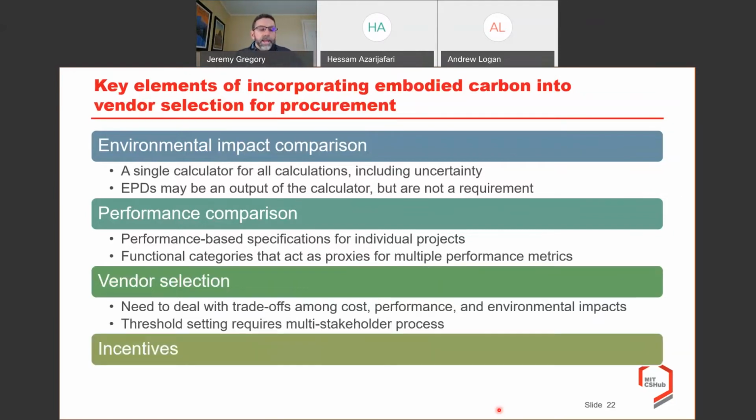or set up those thresholds using the multi-stakeholder process that could then account for how we do performance comparison. And lastly, something I'll just mention, but I didn't really go into much, is I think that when you set up these procurement systems, we need some incentives. It could be to help firms implement measurement in EPDs, but also we need some incentives for purchasing really lower carbon materials where we want to do deep decarbonization. Just like we do this for renewable energy, we should have that here for this as well.